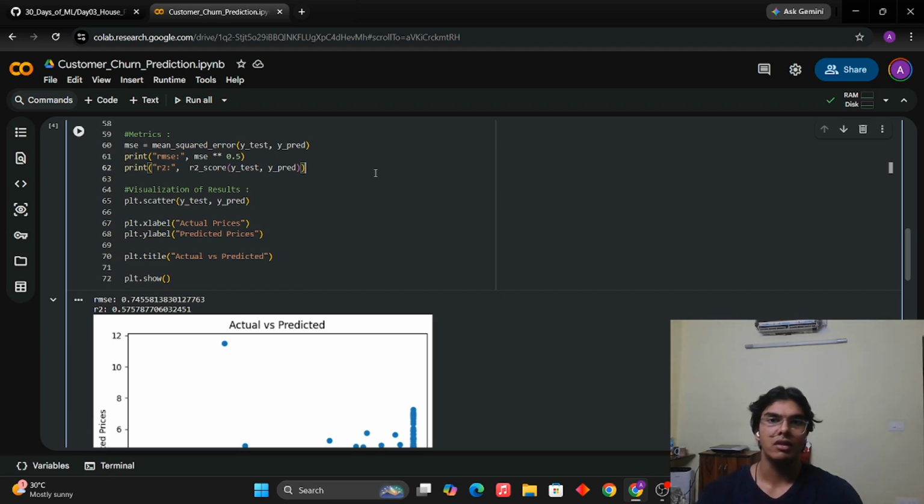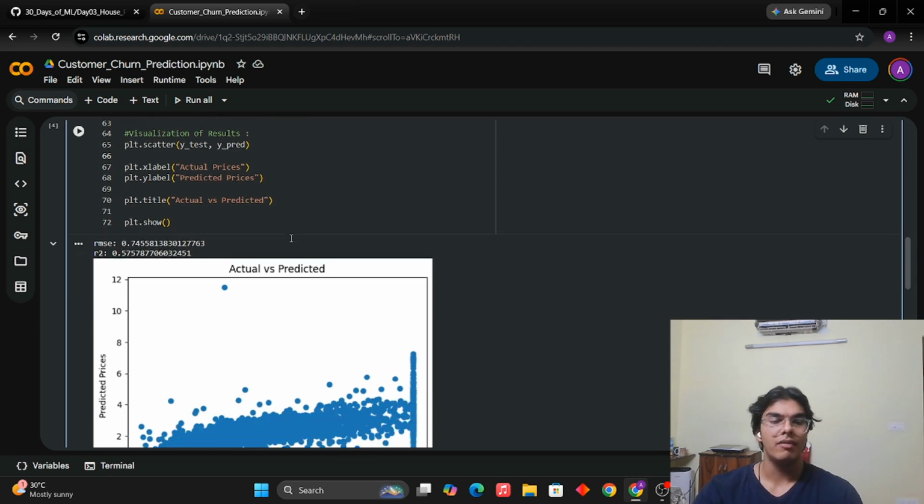If it is exactly 0, then the model is as good as an average model. And if it is 1, then it is considered a very strong model. So the closer the value of R2 score is to 1, the better idea we get. Okay, so this is it.